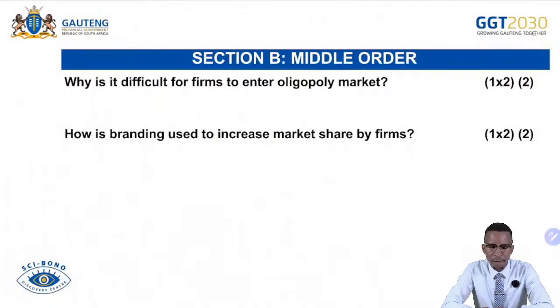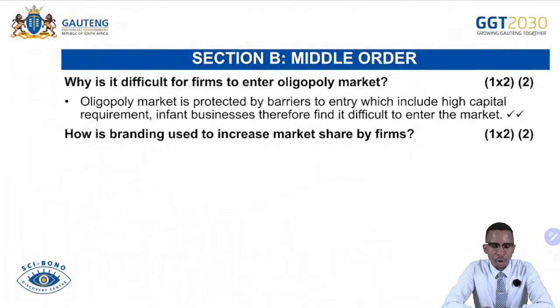Why is it difficult for firms to enter the oligopoly market? Remember, under oligopoly, barriers to entry exist to prevent the entry of some businesses. Those barriers to entry can either be natural or artificial. The oligopoly market is protected by barriers to entry, which include the high capital requirement. Infant businesses, therefore, find it difficult to enter the market.